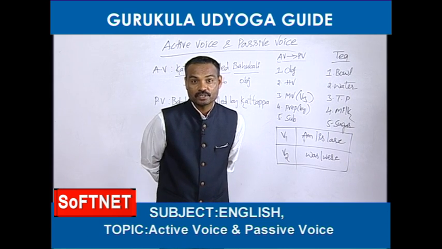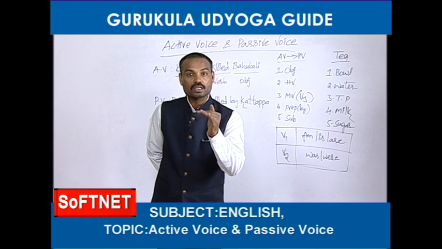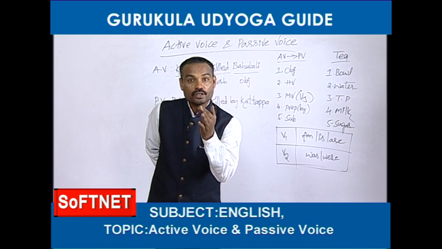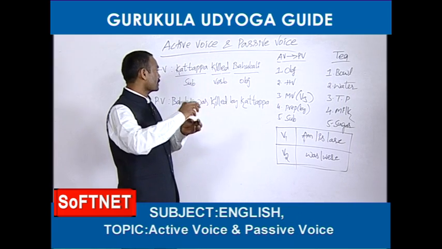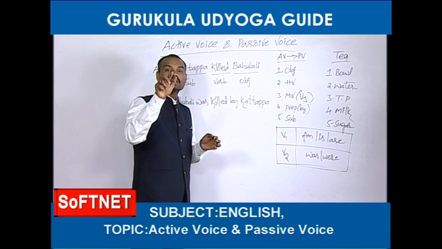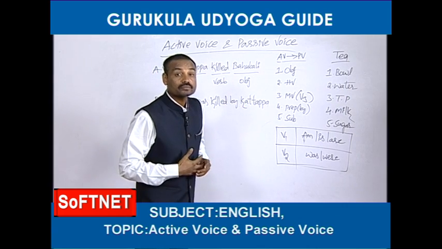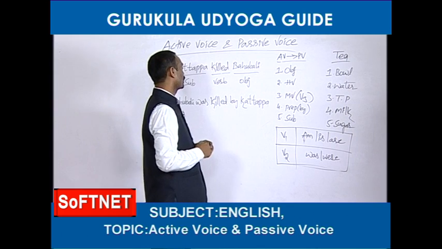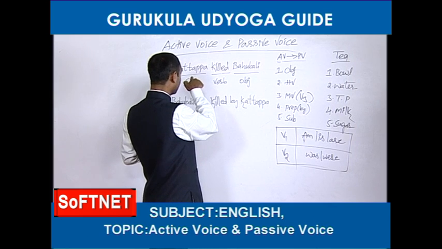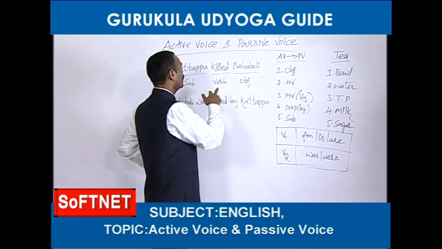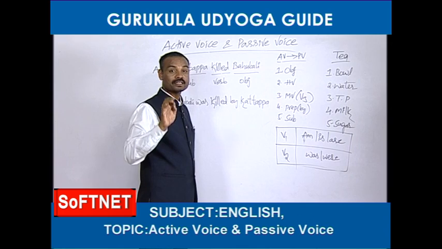Sometimes you can receive the answer when you ask a question with what. Some other times you can receive the answer when you ask a question with whom. So what or whom. If you ask a question to this verb by using what or whom, the answer comes. That coming answer is called the object. For example, this is the verb here, killed. Whom did he kill? Whom? So he killed Bahubali. Right? The coming answer is called the object.